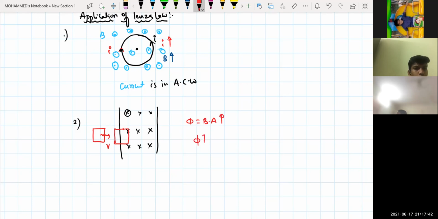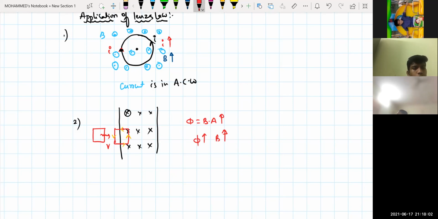So flux is also increasing. Flux is increasing, which means the magnetic field is also increasing. So if the magnetic field is increasing inside, what will be the direction of the current in this one? Anti-clockwise direction. So the current in this one should be in the anti-clockwise direction. Is that clear? Yes, sir.